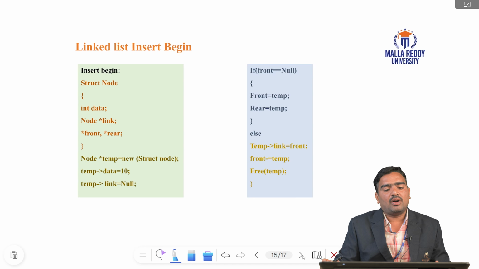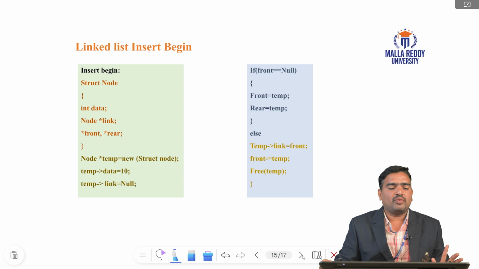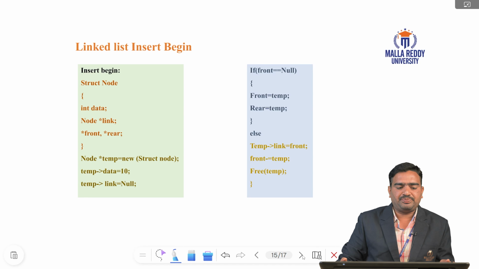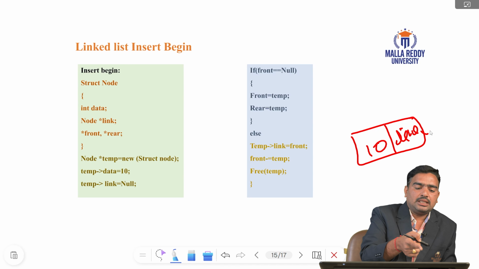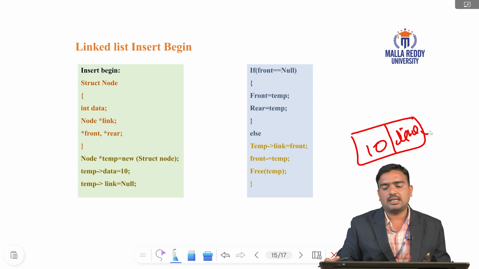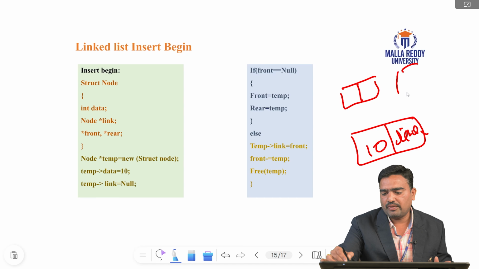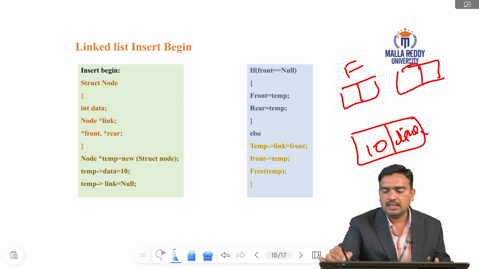This is the algorithm of how to insert an element at the beginning. Here we are using the structure node. Struct node means once we are creating the node, it has data, for example 10, and a link. Here the star means it is a pointer, and we store the node's address in the pointer. For example, front and rear. Whenever you write this code, these two are declared. This is the front, this is the rear.